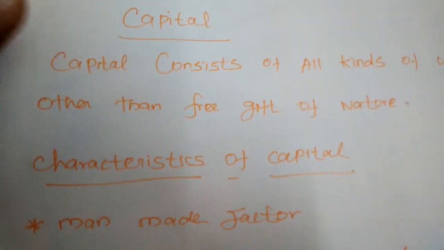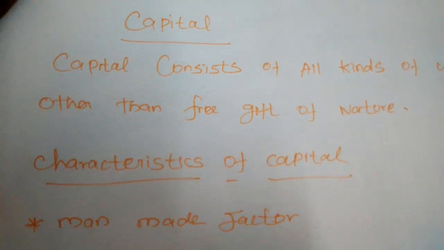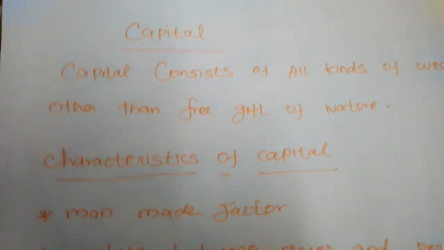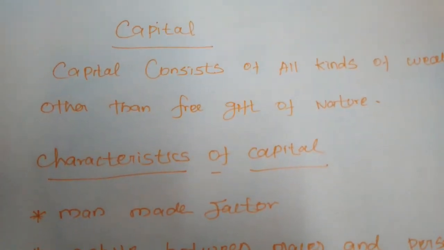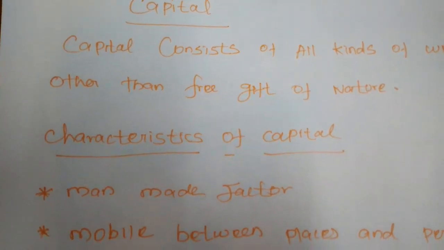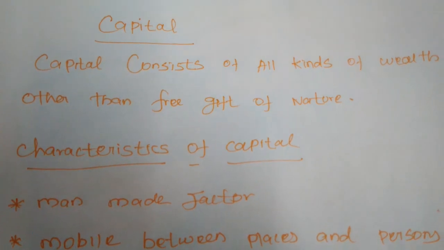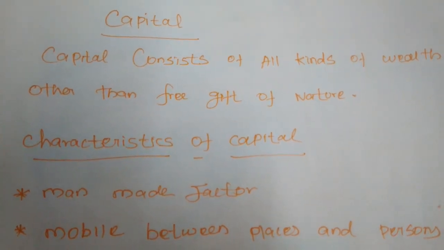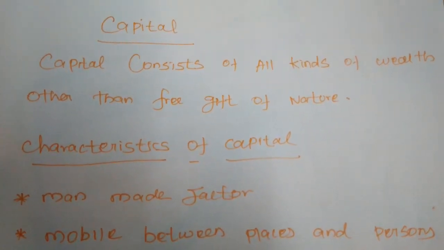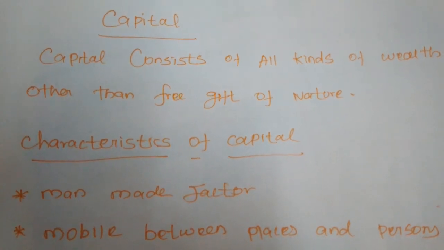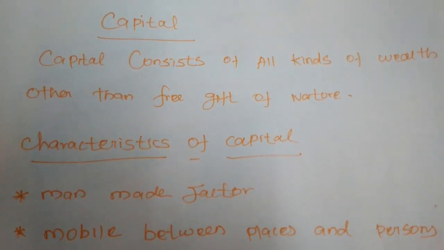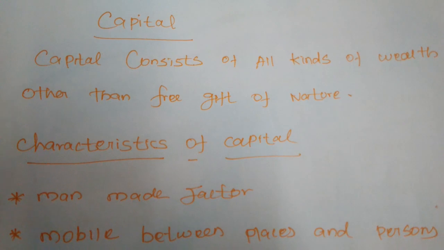The characteristics of land and labor we have already studied, and now we will recall the characteristics of capital. Capital consists of all kinds of wealth other than the free gift of nature. So except the free gift of nature, all kinds of wealth are considered capital.